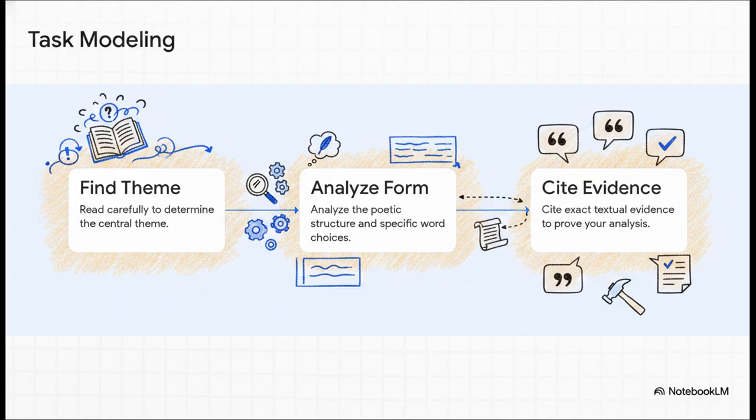Step 1, you read carefully to determine that central theme. What is this poem really about at its core? Step 2, you analyze the poetic structure and specific connotative word choices. Basically, how did the author build that theme? And step 3, you cite several pieces of exact textual evidence. You pull quotes directly from the text to prove your structural analysis.